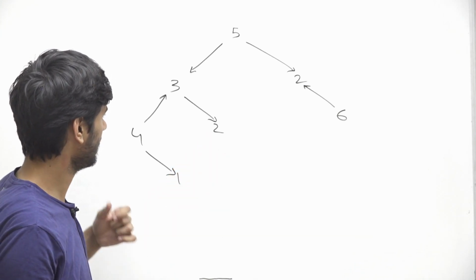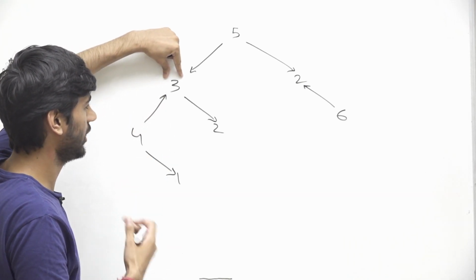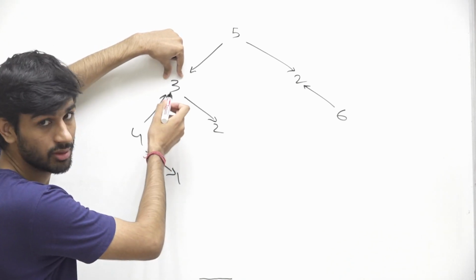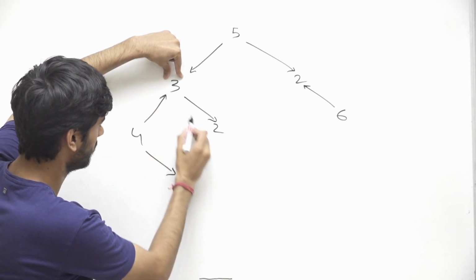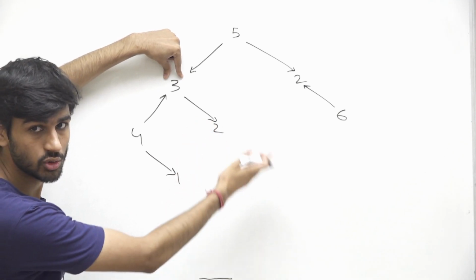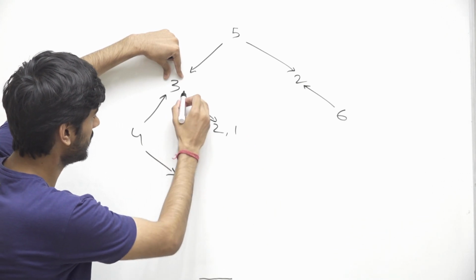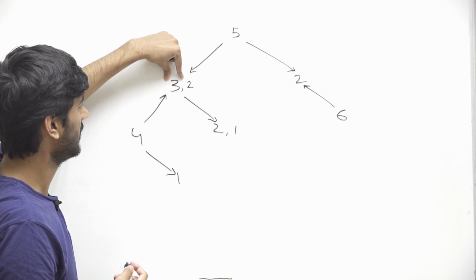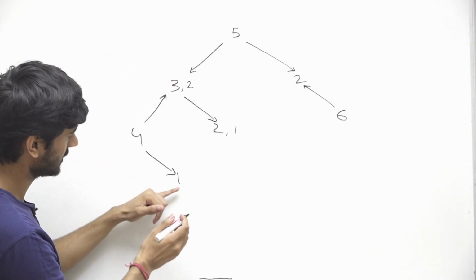So let's pick a random value, let's say 3. If we choose this 3 and we want to find out the maximum number of cities which are reachable from this 3, there are only 2 cities. From 3 we can reach this 2, and from 2 we cannot reach any other city. So from 2 we can only reach 1 city, and from 3 we can reach 2 cities, right?